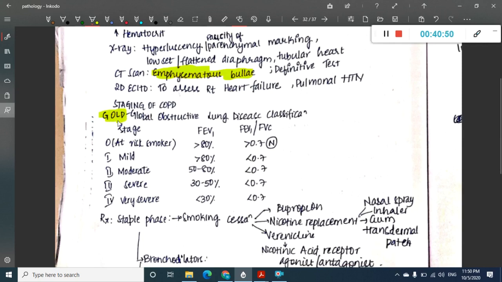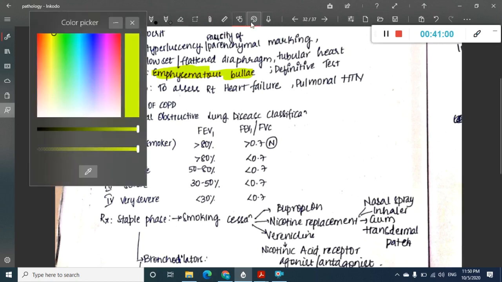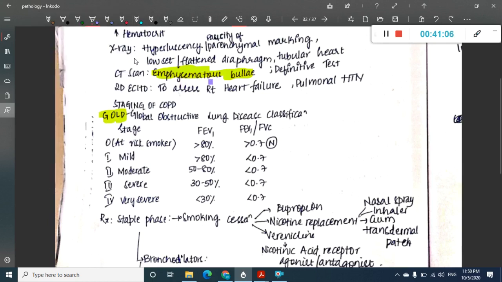COPD is staged by the Global Initiative for Chronic Obstructive Lung Disease classification, which is the GOLD classification. This is very important. In this GOLD classification, we have the stages, with FEV1 and FEV1 by FVC ratio.